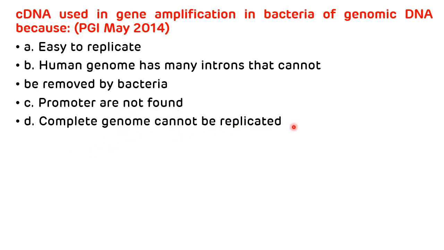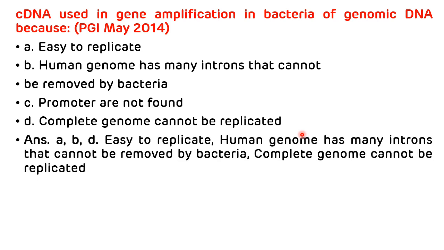So the correct answers are that cDNA is easy to replicate, the human genome has many introns that cannot be removed by bacteria, and the complete genome cannot be replicated. The advantages of cDNA are that it has only coding sequences and it represents the messenger RNA in a tissue. The correct options are A, B, and D.